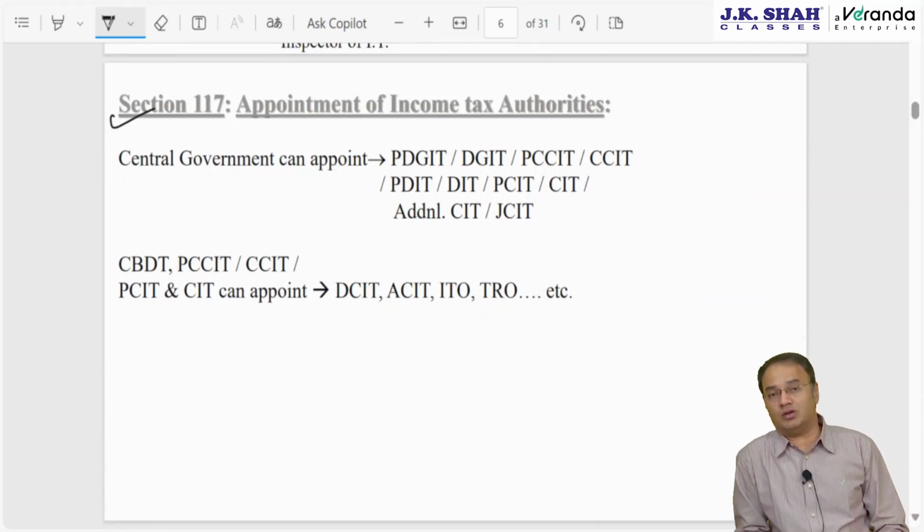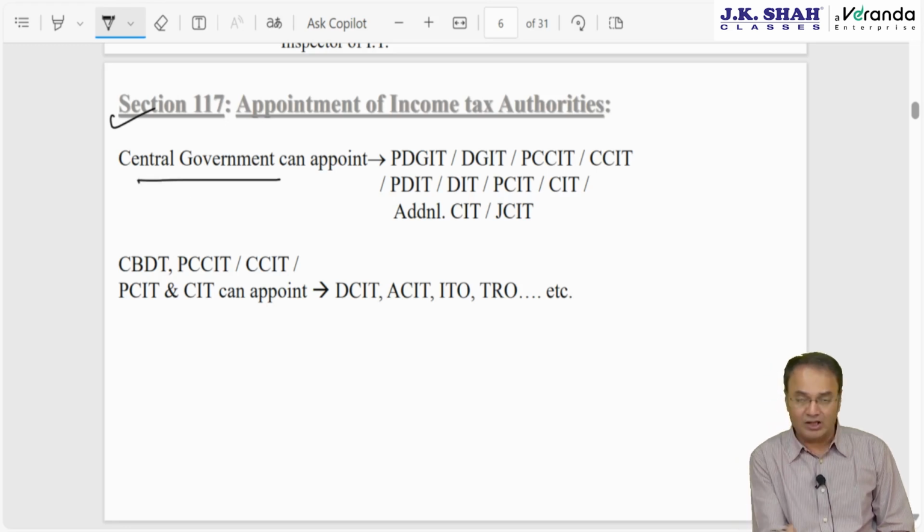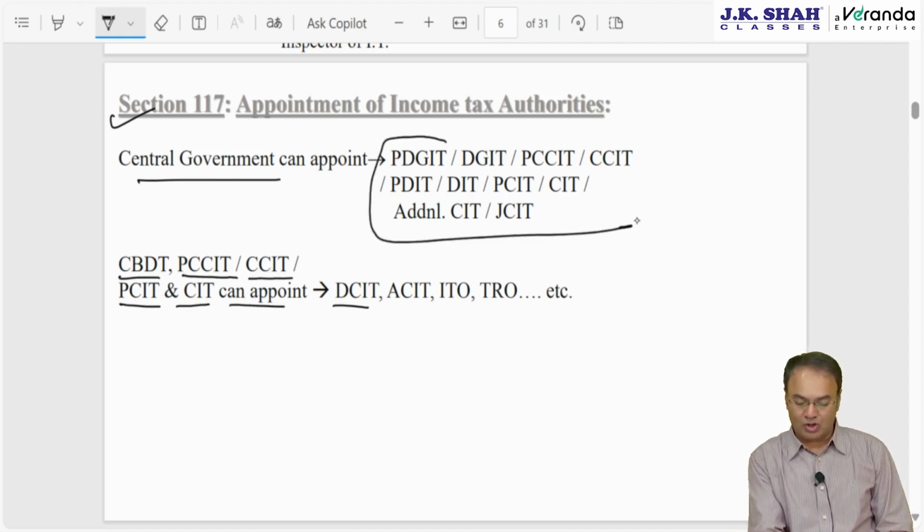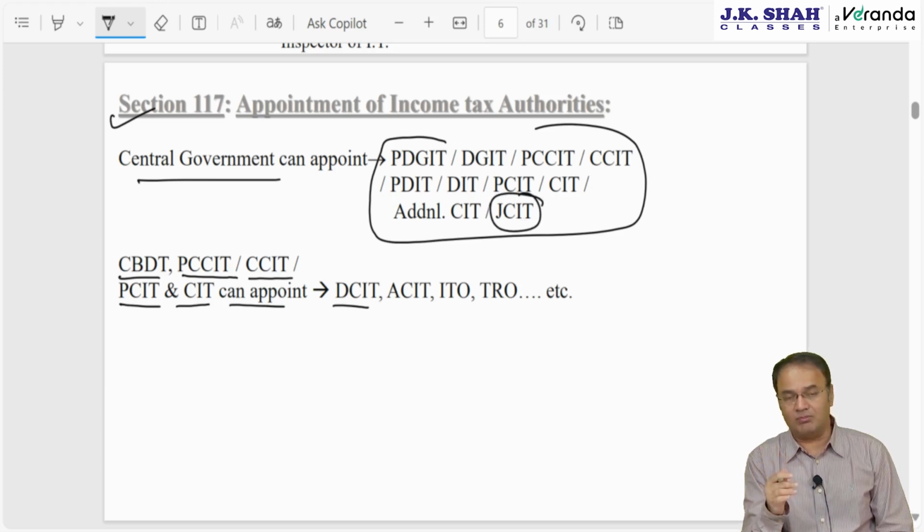So the answer: the topmost authorities are all appointed by the central government finance ministry directly, and the lowermost authorities, deputy commissioner and onwards, are appointed by CBDT or principal chief commissioner, principal commissioner, commissioner. These people appoint. So the topmost authority up to joint commissioner are all appointed by central government directly based on their educational qualification. They have some separate exams.